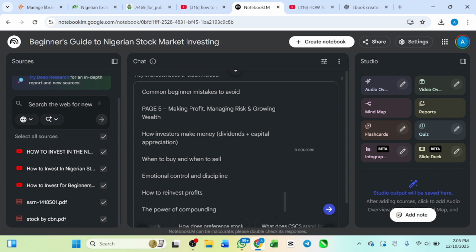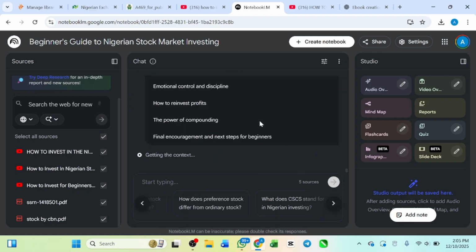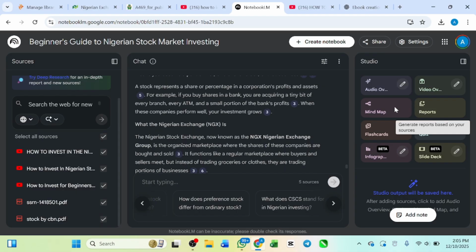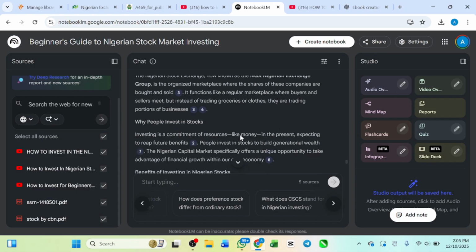So all I need to do now after inputting this prompt is hit generate. Now let's watch and see the magic from NotebookLM. Let's see what we are going to get. And as our book is being generated, let me show you something here. You can also create an audiobook from this particular website. Maybe this resource that you provided, you can also use it to create an audiobook for those that don't want to read. And you can also use it to create an explainer whiteboard video, and we are going to be creating it also.